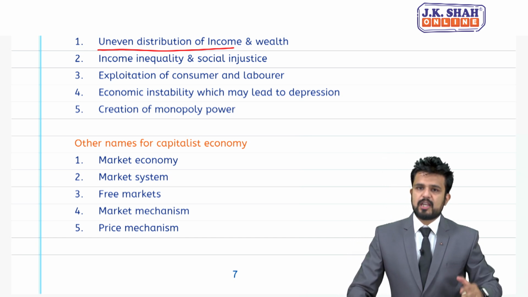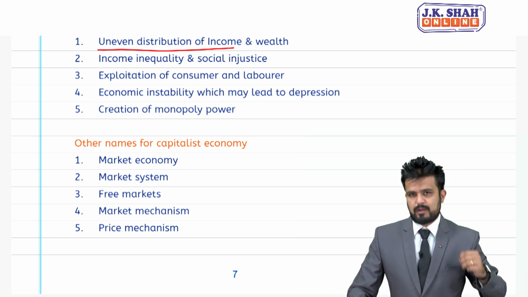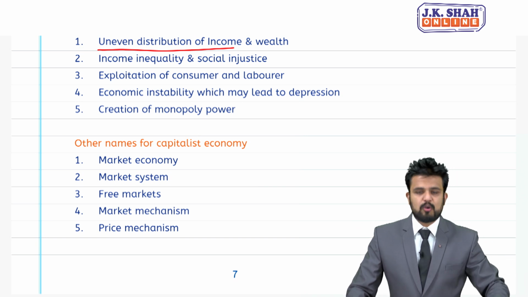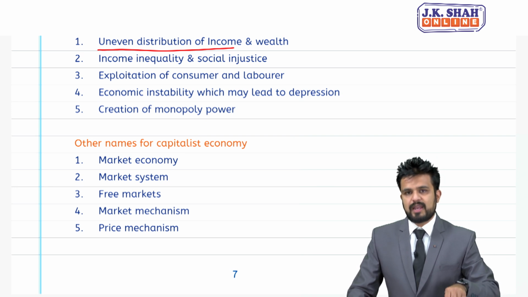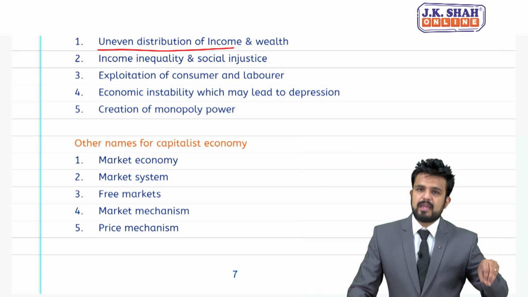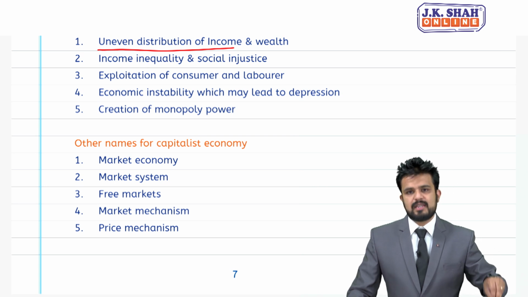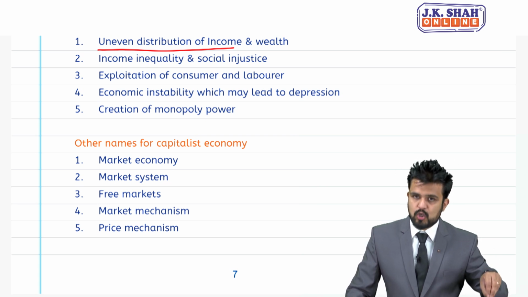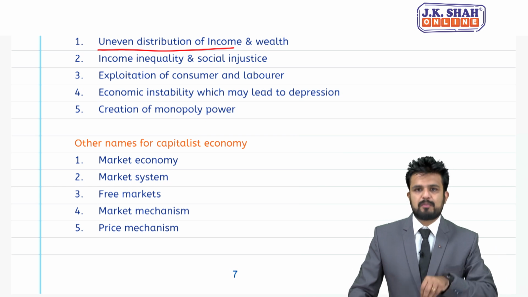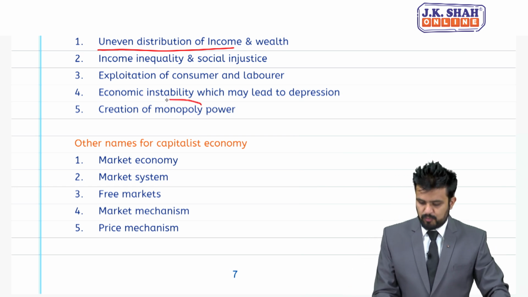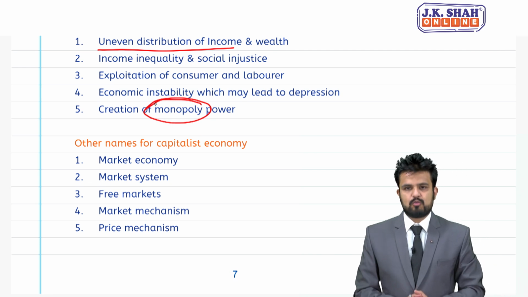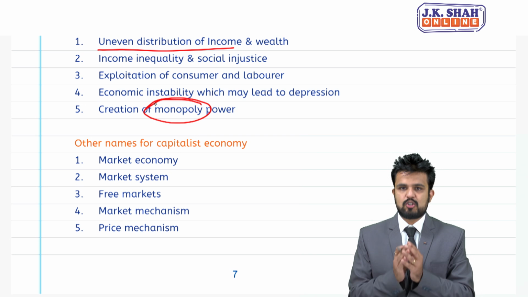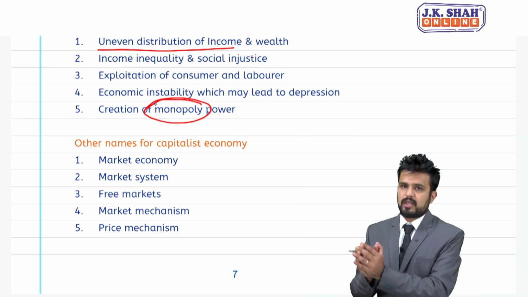Fifth point is creation of monopoly power. Once monopoly is created, consumers may get exploited, they will be forced to pay a higher price, and producers will produce lower output and charge a higher price. Creation of monopoly is not good for consumers. So these were the disadvantages or demerits of capitalist economy.